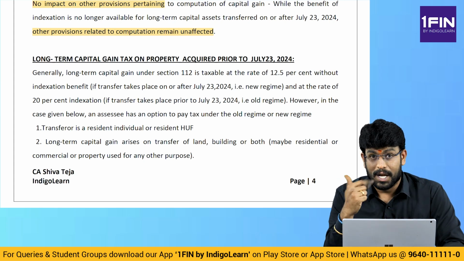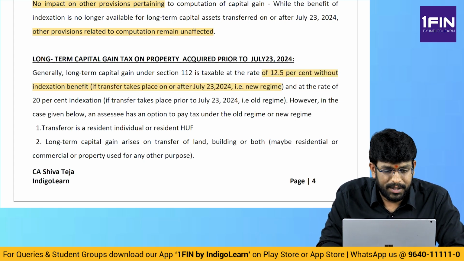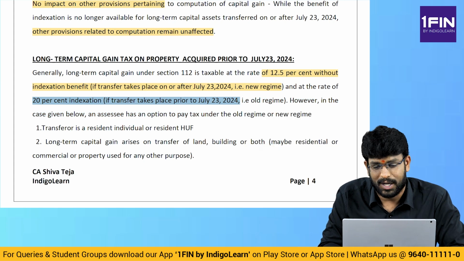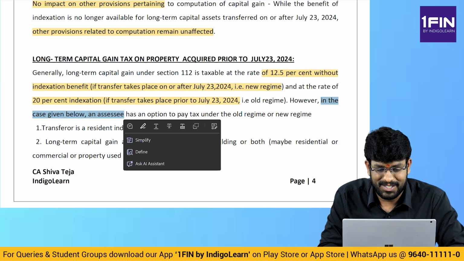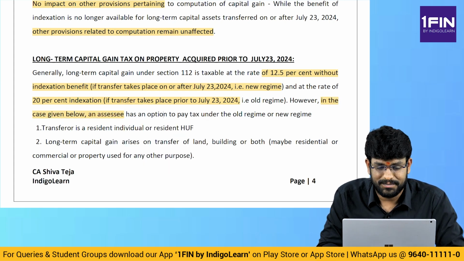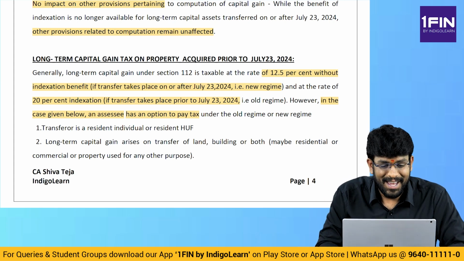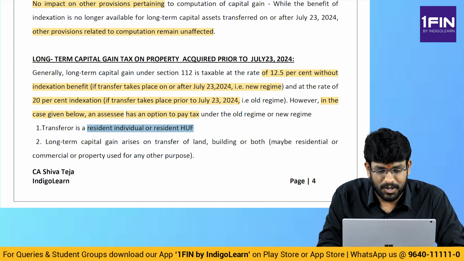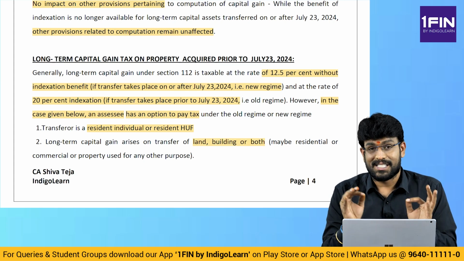See the points. Focus. Generally, they are taxed at 12.5% without indexation if it takes place on or after 23rd July, and 20% if it takes place prior to 23rd July. However, in case given below, I clearly wrote the language. Assessee has an option to pay tax under 20% with indexation or 12.5% without indexation. When transferor is a resident individual or HUF, capital gain arises on transfer of land or building or both, and it could be residential or commercial. It is just land or building or both.